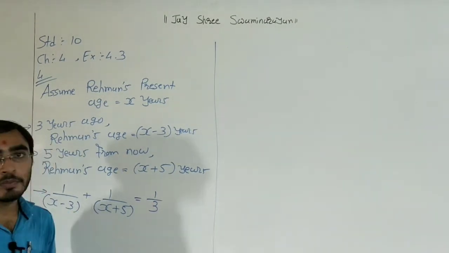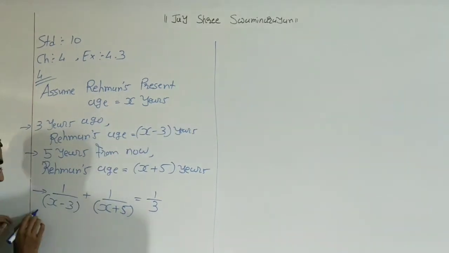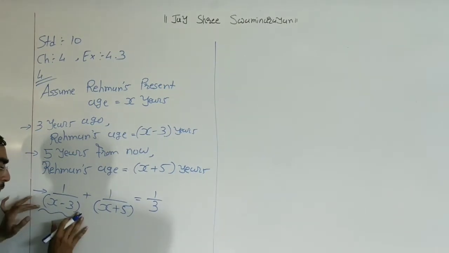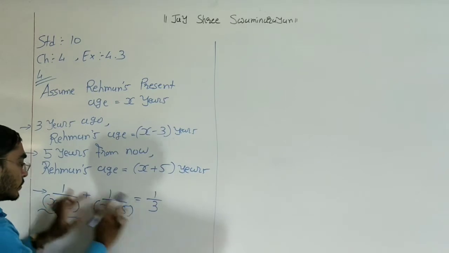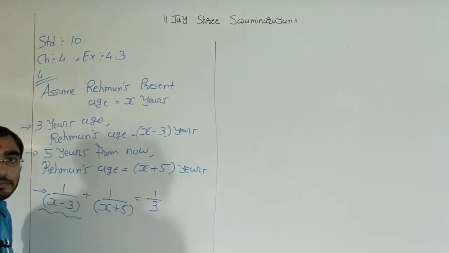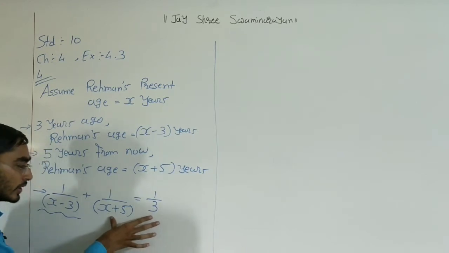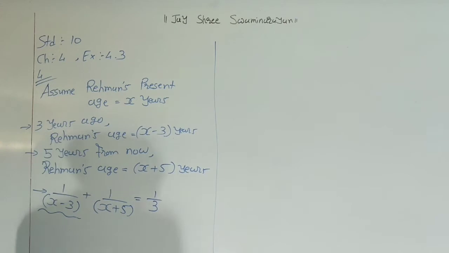Okay, now for the LCM, what we need to do? First term is 1 upon x minus 3. Right now the denominator is x minus 3. So the other two denominators we need to transfer to the numerator. We need to multiply the other two denominators with the numerator.